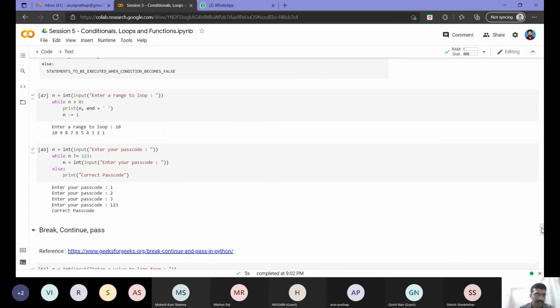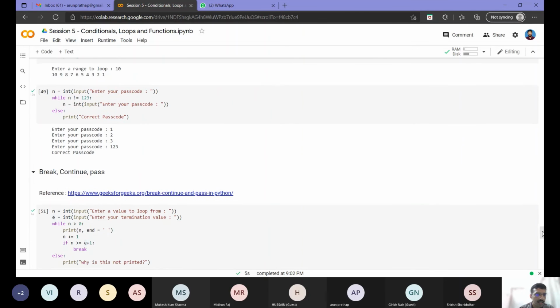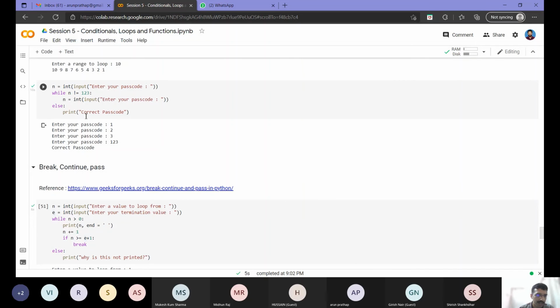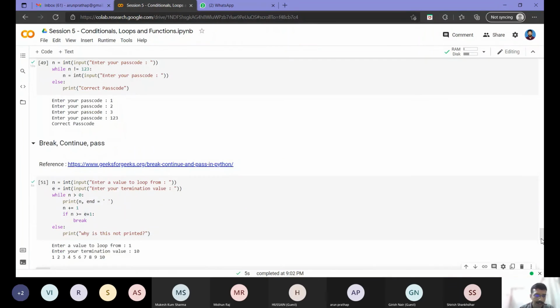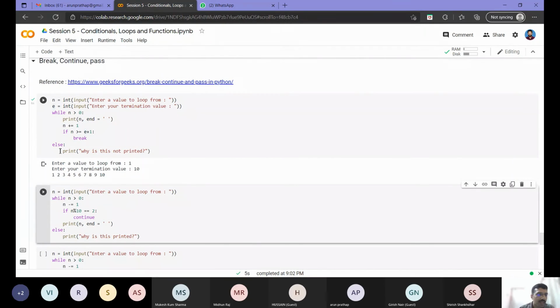So we saw one else here, right? Else, when my while loop terminates, the correct passcode was getting printed. Similarly here also I had an else, right? But it did not get printed. Why is this not printed?